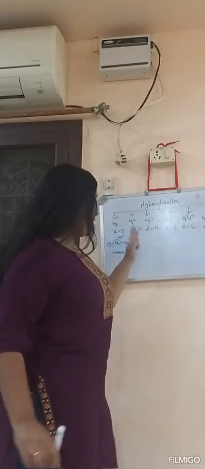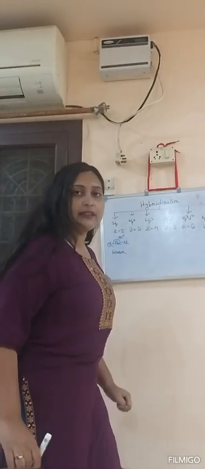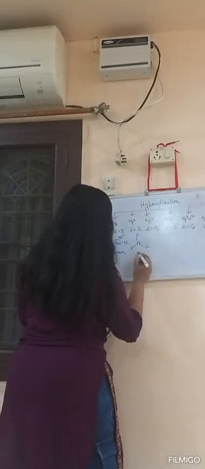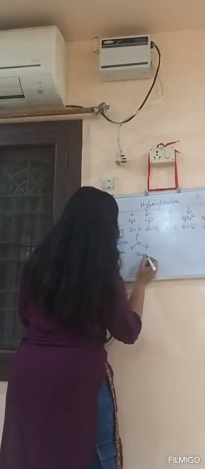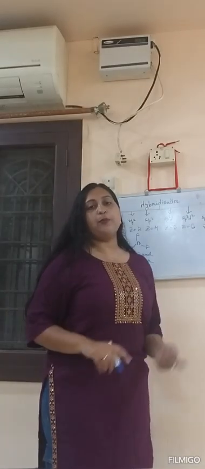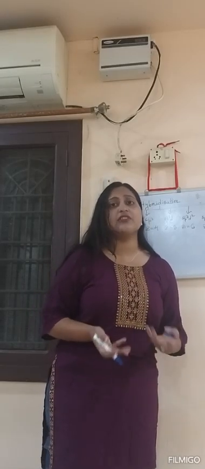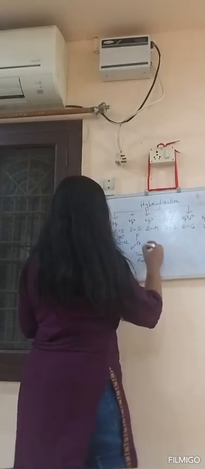The next one, I can take the example of BF3. Here what will be the geometry? Trigonal planar. Now think, in a 360 degree plane I am placing 3 atoms. Then what will be the side angle? 360 by 3, 120 degrees.